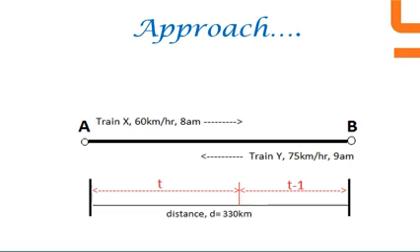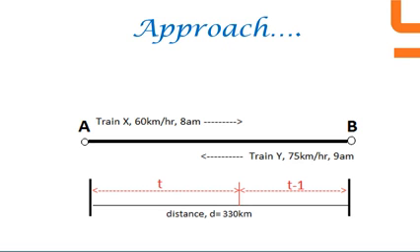Two trains X and Y from A and B travel in opposite directions. Train X starts at 8 am and travels at a speed of 60 km per hour. Train Y starts 1 hour late, that is at 9 am with a speed of 75 km per hour. Since the trains travel in opposite directions, they will meet at some time.